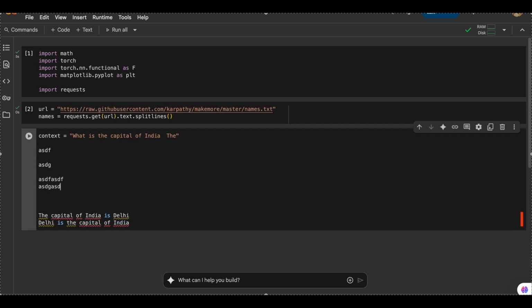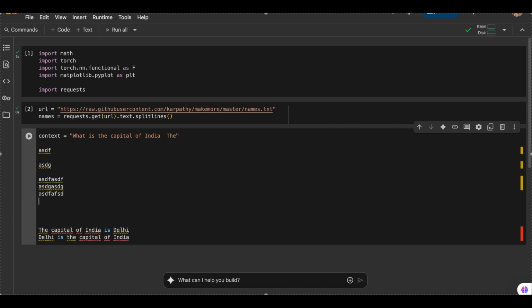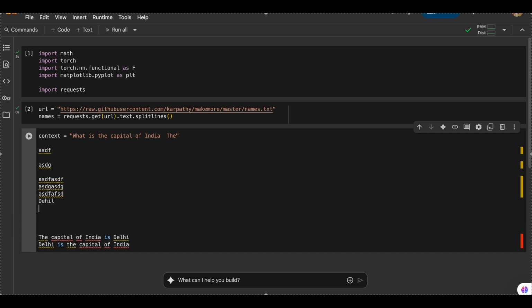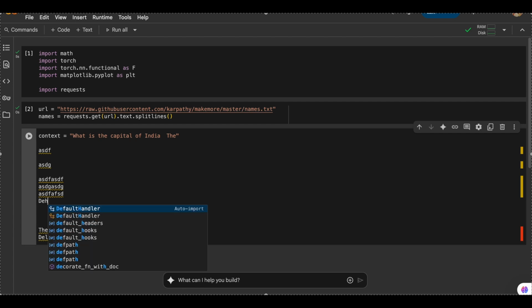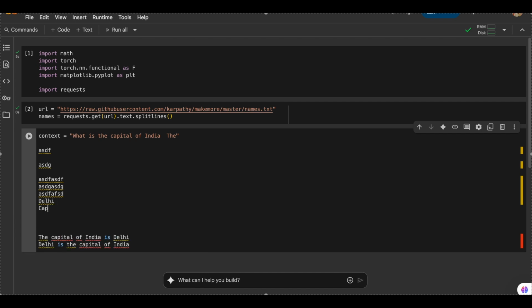There will be Delhi, and capital. All of these words will have some probability again, let's say 2% and some percent again. And Delhi will again have some higher probability, let's say 30%, and capital will have again some higher probability, 40%.